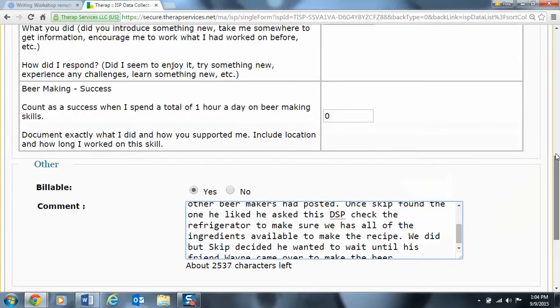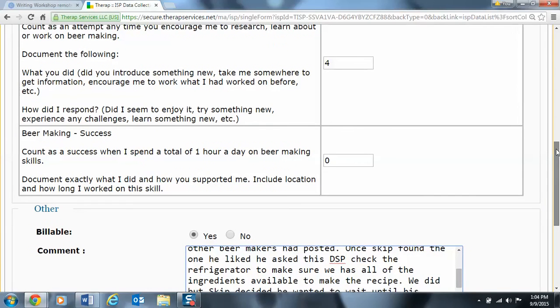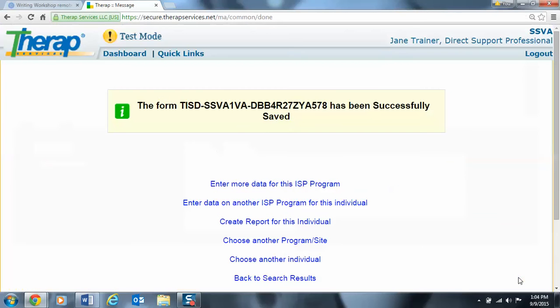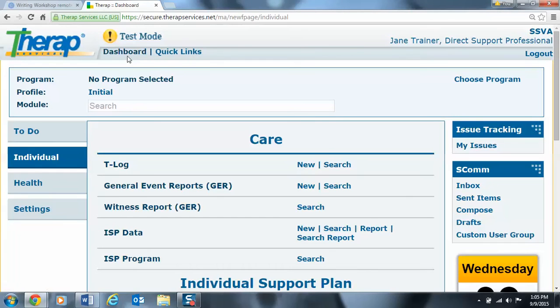Once you're satisfied with the amount of attempts and successes that you've documented and you've made sure your comments support that, you can go ahead and click Save, and you've just now entered in skill building documentation for Skip. When you're finished doing that, go back to your dashboard. All right, go ahead and proceed to your next slide.